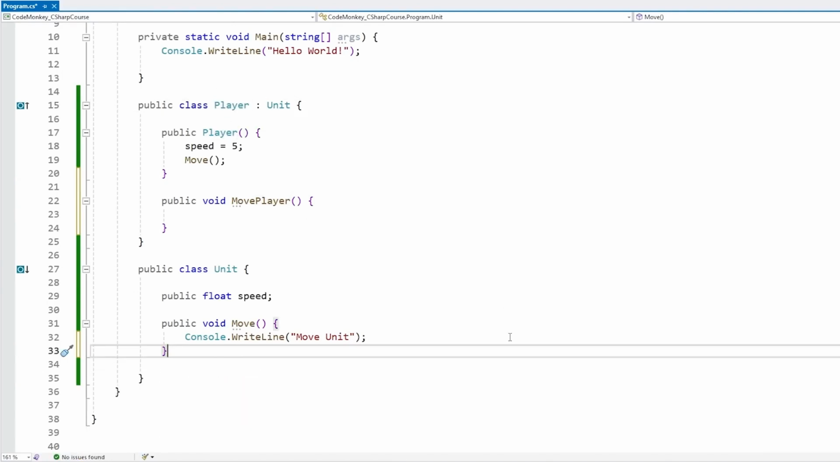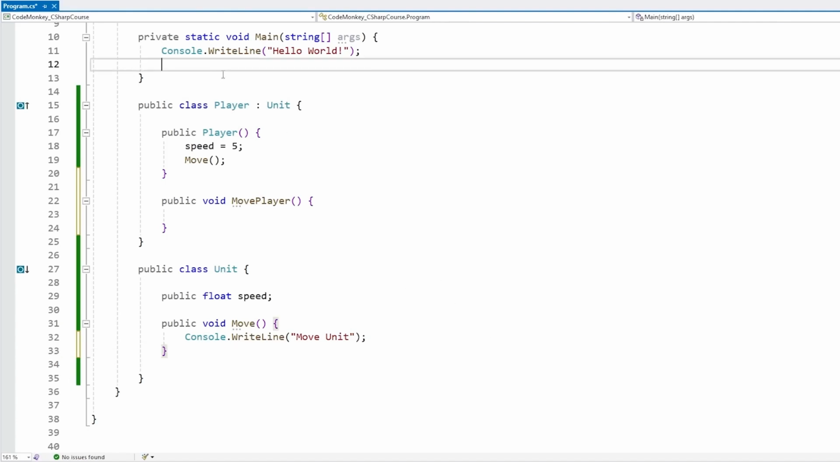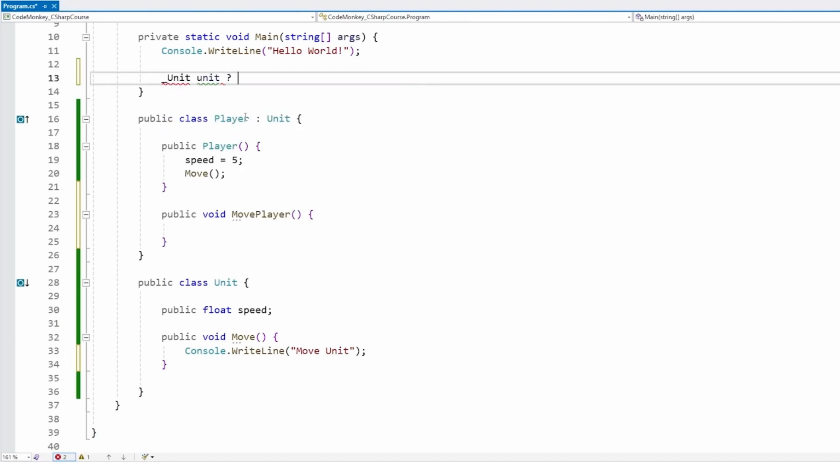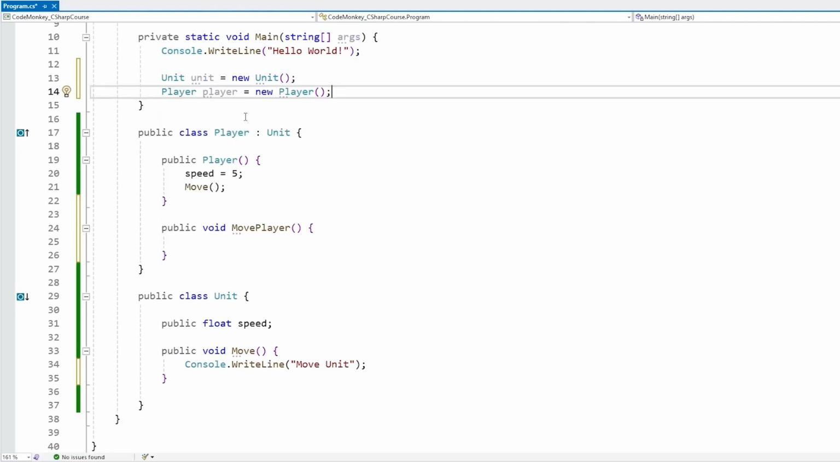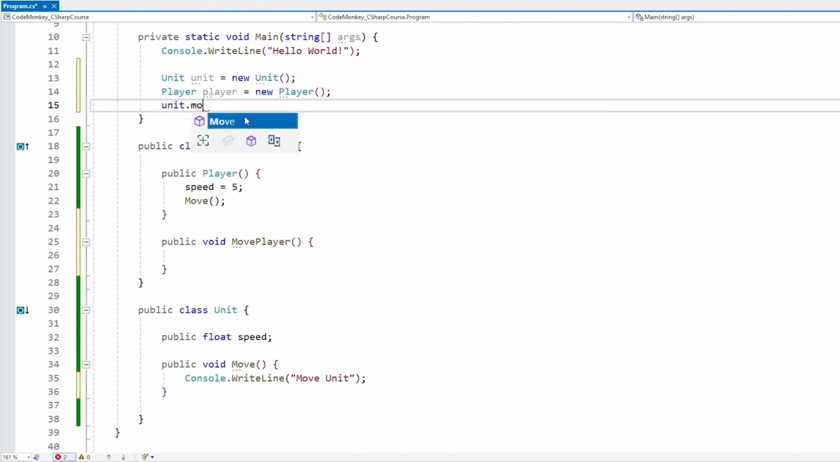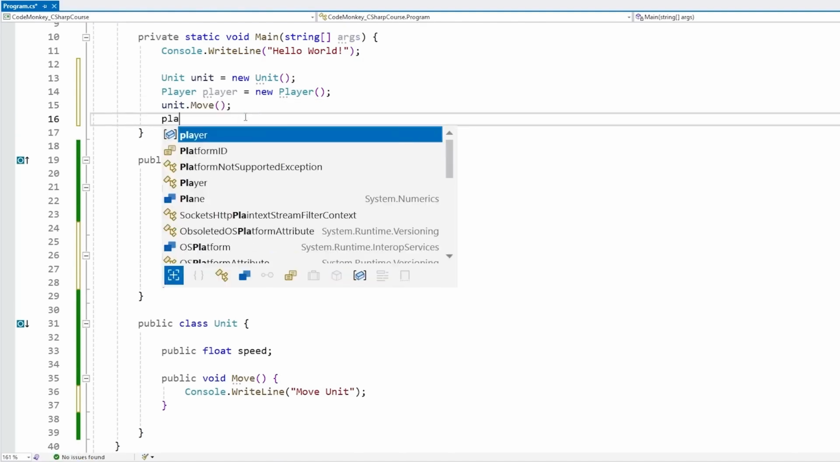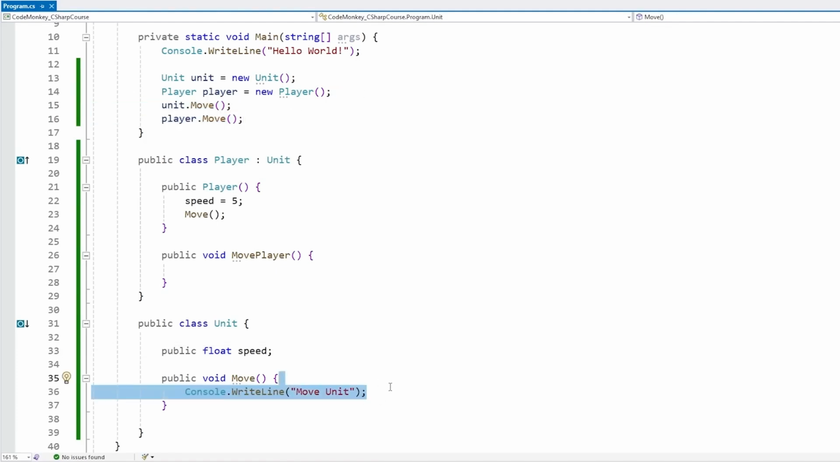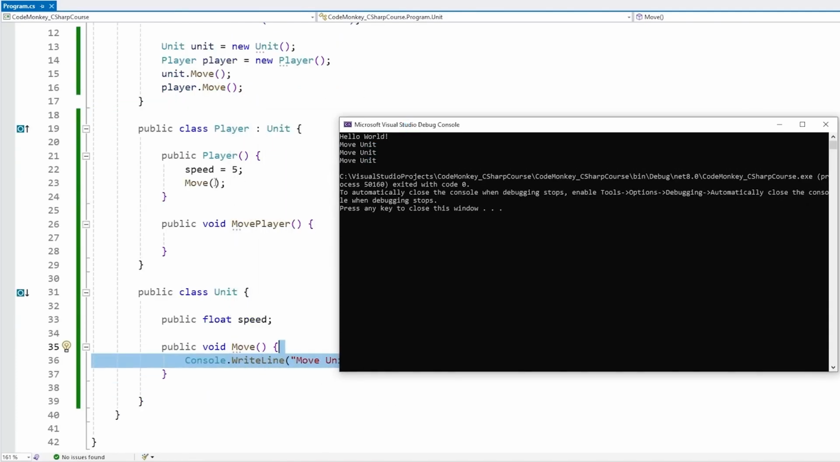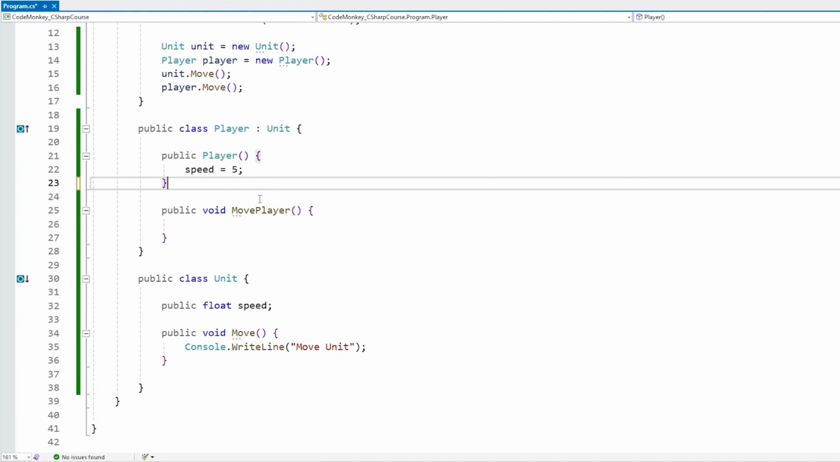Now, another thing we can do is override some base function. So for testing, let's go up here and create a new unit and a new player. Okay, so we have these. And if we call the move function, and on the player, let's call the same move function. So if we run this, it should print this line twice. And it printed 3 times because I included it over here in the constructor. But yep, it did work.